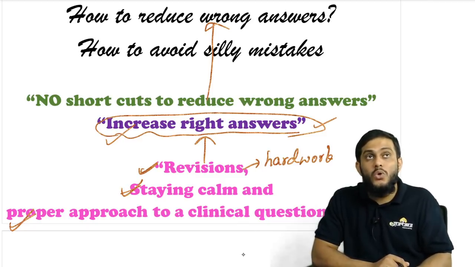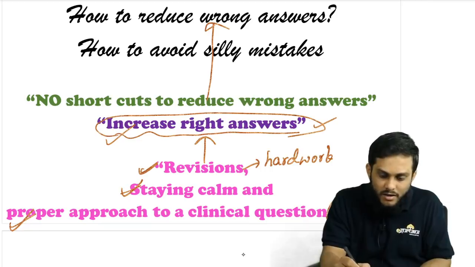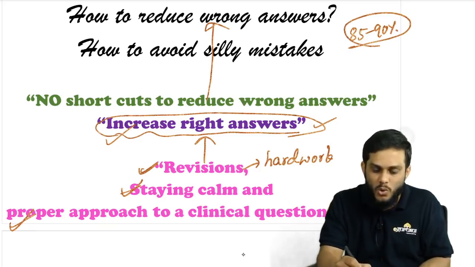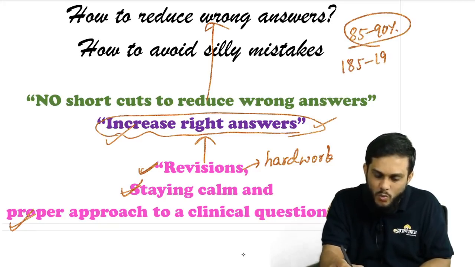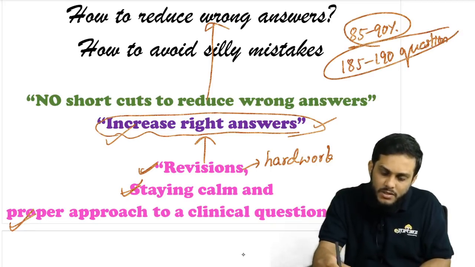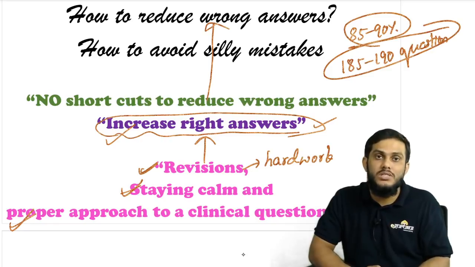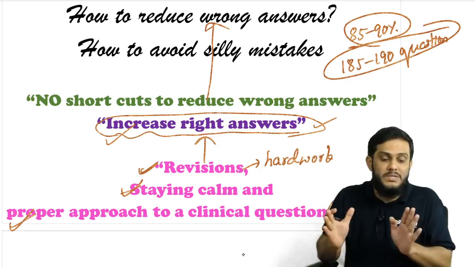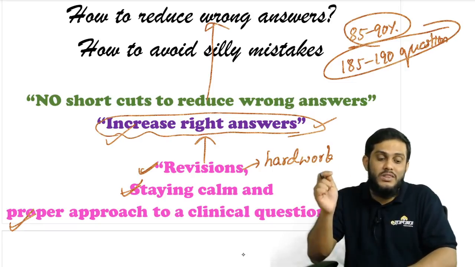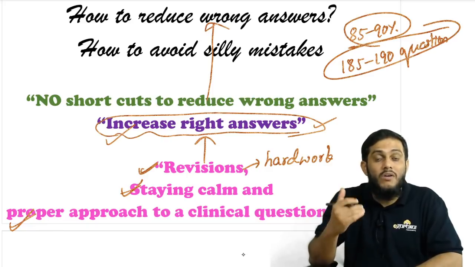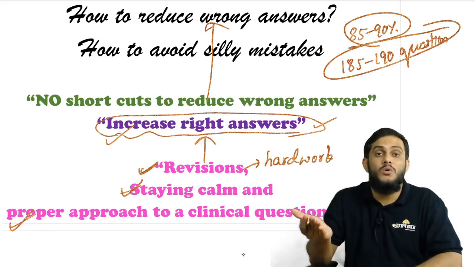100%, I'm telling you, you have to answer at least 85 to 90% of the questions. Out of 200 questions, according to me, you have to attempt 185 to 190 questions. If you reduce the number of questions which you are attempting, then 100% the number of wrong answers will come down, but along with that the number of right answers will come down. See, there are a few students who have attempted less, but still they have got good marks.